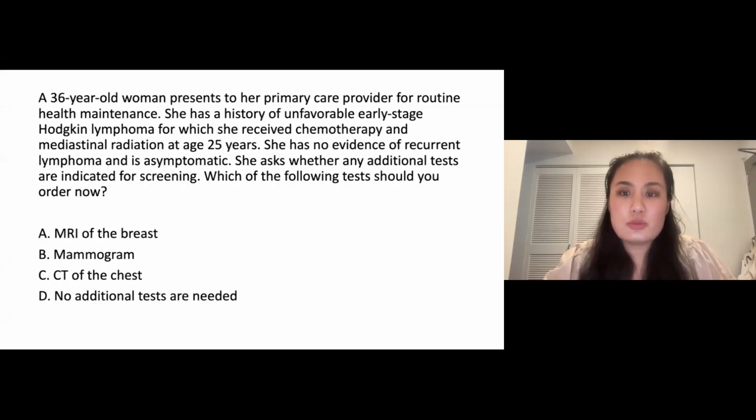A 36-year-old woman presents to her primary care provider for routine health maintenance. She has a history of unfavorable early-stage Hodgkin lymphoma, for which she received chemotherapy and mediastinal radiation at age 25 years. She has no evidence of recurrent lymphoma, and she's asymptomatic, and she asked whether any additional tests are now indicated for screening. Which of the following tests should you order now? A, an MRI of the breast, B, a mammogram, C, a CT of the chest, or D, no additional testing is indicated.